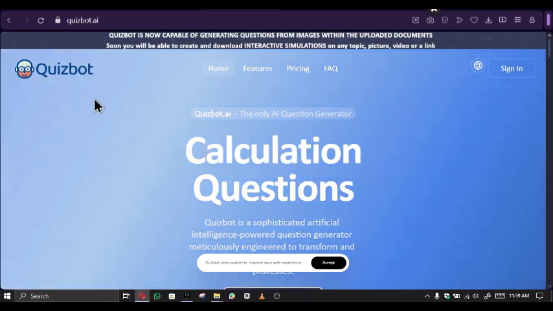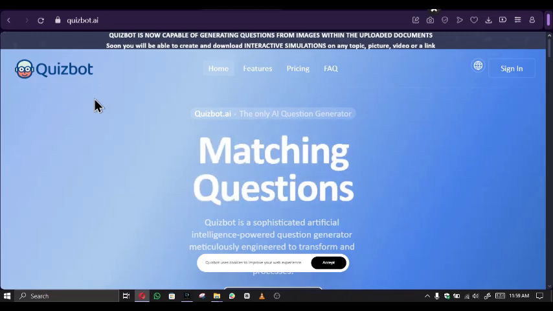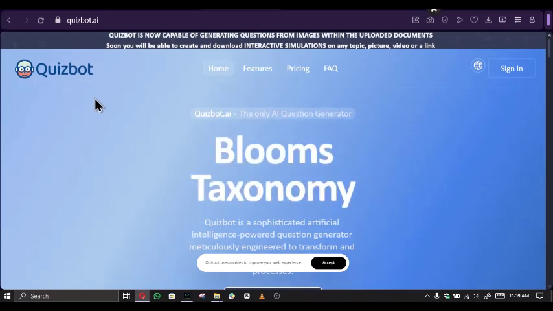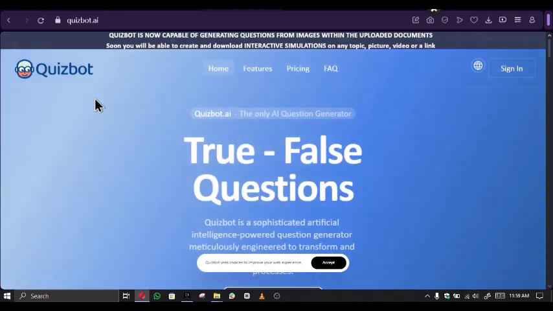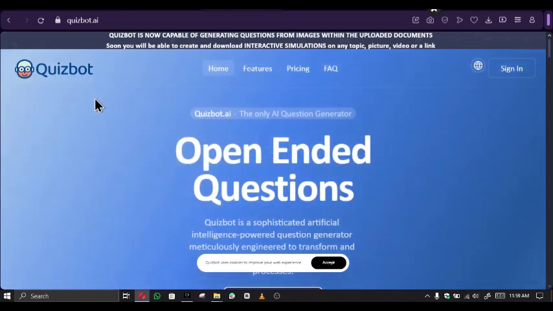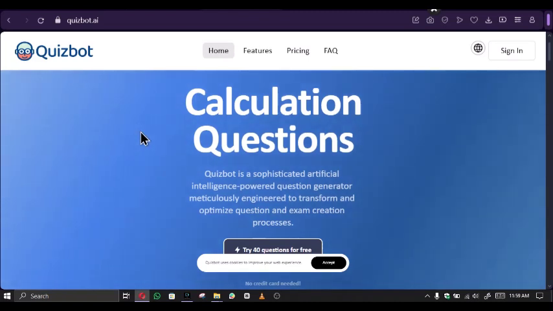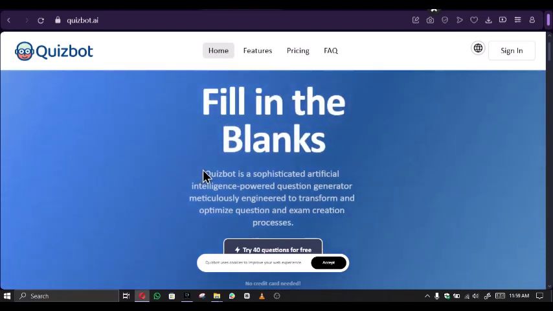Quizbot has good news. It is now capable of generating questions from images within the uploaded document, and very soon you'll be able to create and download interactive simulations on any topic, picture, video or link. But for now, what is Quizbot?